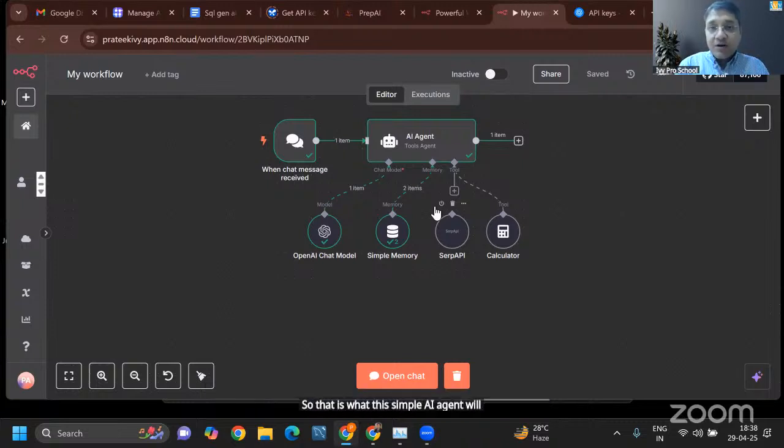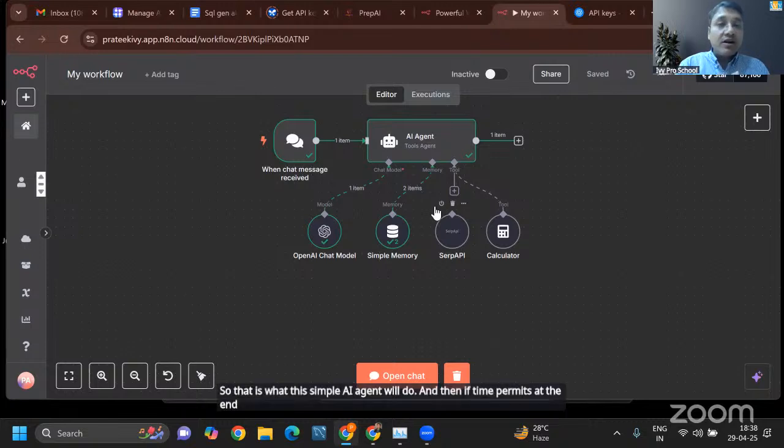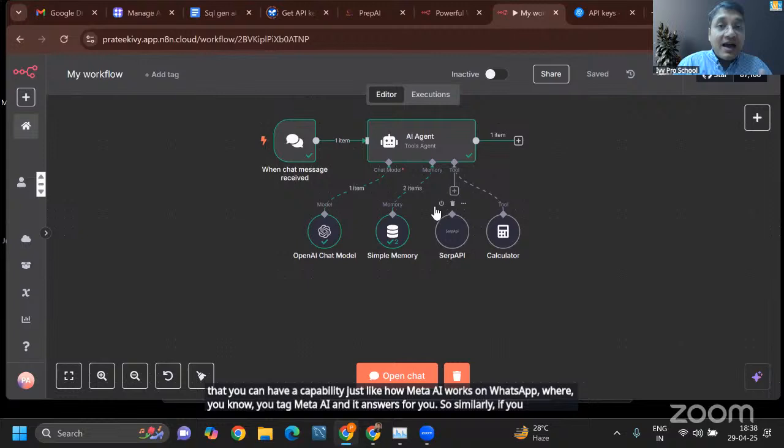And then if time permits at the end of the class, we'll also try and connect this AI agent to a Telegram bot so that you can have a capability just like how Meta AI works on WhatsApp, where you tag Meta AI and it answers for you. Similarly, if you want to build something like that by yourself, then also you can do that.